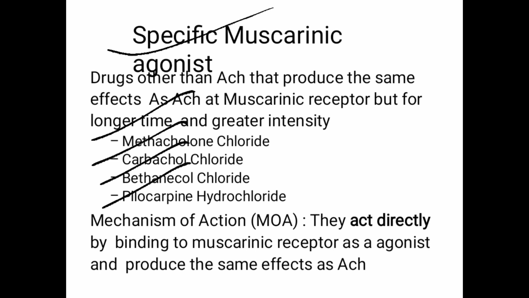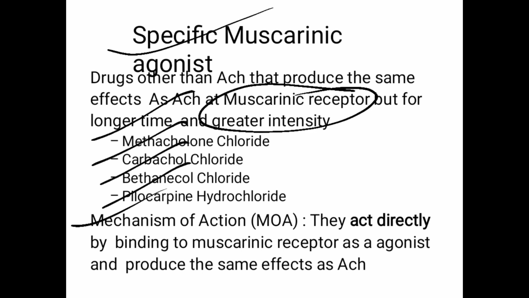So instead of acetylcholine, where acetylcholine binds that receptor, these drugs bind and they will produce the activity with greater intensity and for a longer time. As we know that acetylcholine is an ester, we cannot give acetylcholine as a drug. If we give acetylcholine as a drug, it will undergo hydrolysis and decomposition takes place, so it will not be useful. Hence, instead of giving acetylcholine, we give different drugs which can bind to the receptor and produce similar types of cholinergic reactions.